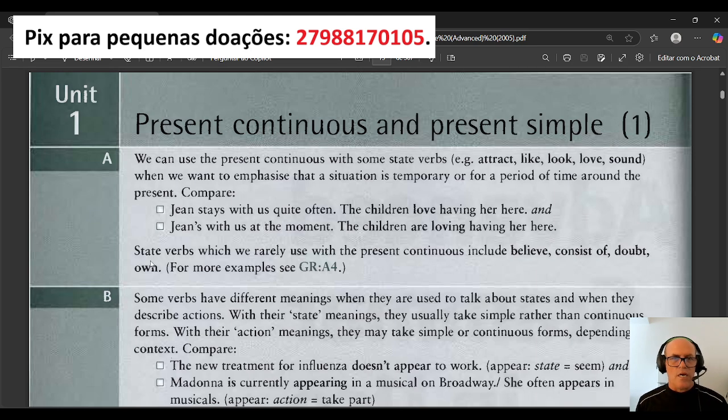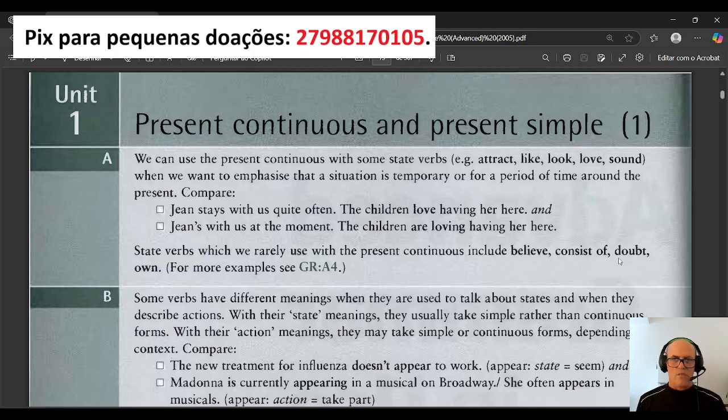Now, here's the thing. State verbs, which we rarely use with the present continuous, include believe. We don't say, I am believing in you. We don't say that. We say, I believe in you. Consist of. We don't use consisting of. Okay, so like, she is consisting of, it doesn't exist.